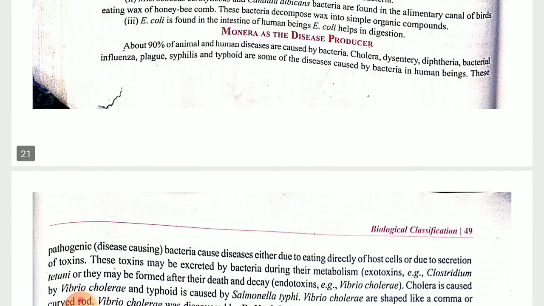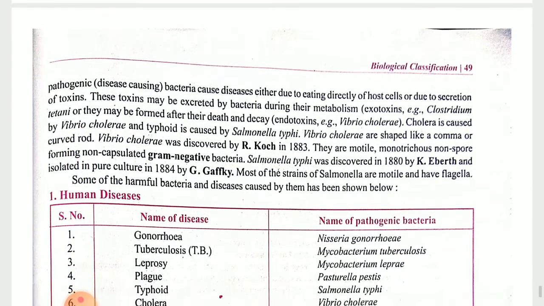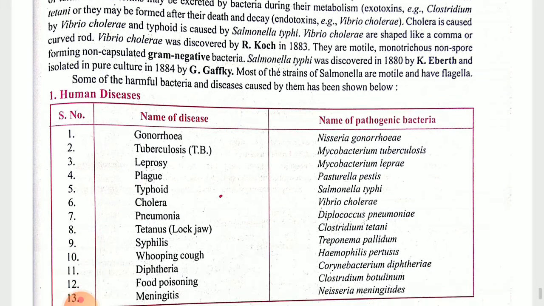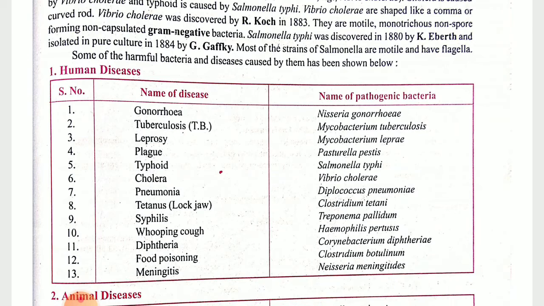Then children, the disease causing. As I said, each and every organism has both aspects, that is, they will show the beneficial relationship and they will show the disease condition also. So the tabular form is given, children, just go through it once. The name of the disease is given and the pathogenic bacteria is given.